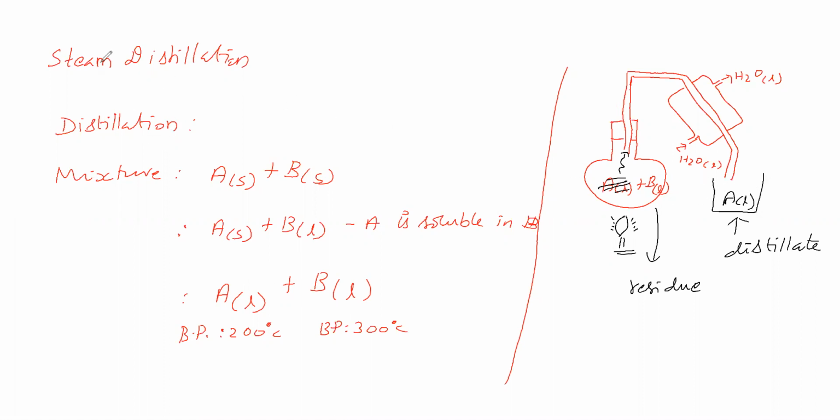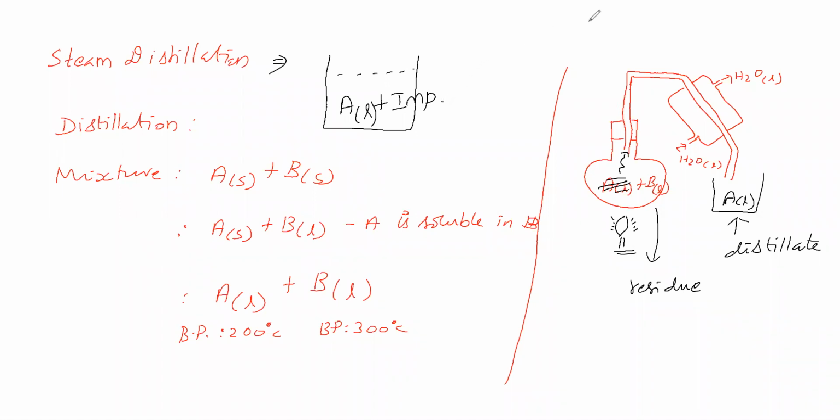So what is steam distillation? That we will see. Now let us take liquid A plus impurities. Impurities may be in liquid state or solid state, whatever it may be.